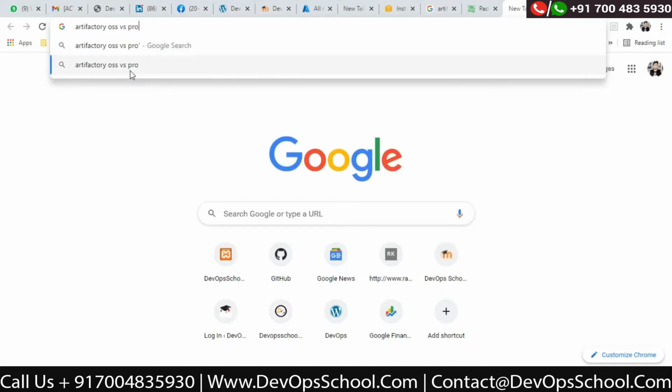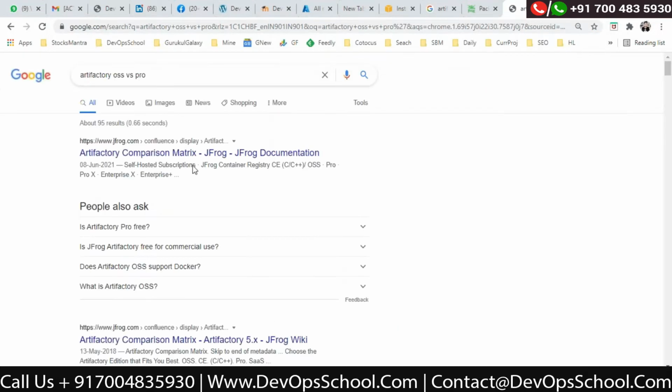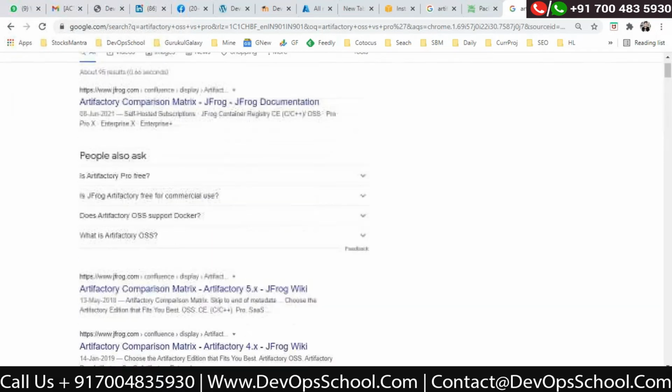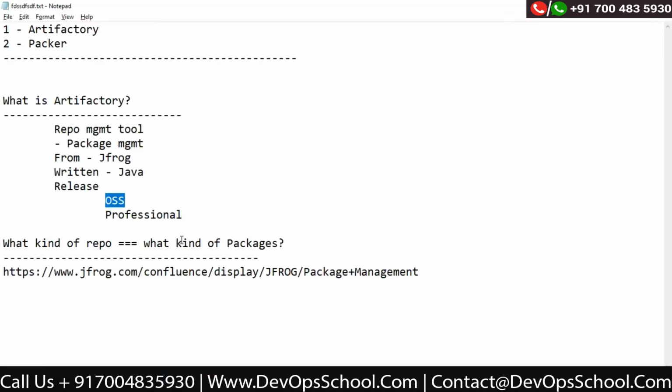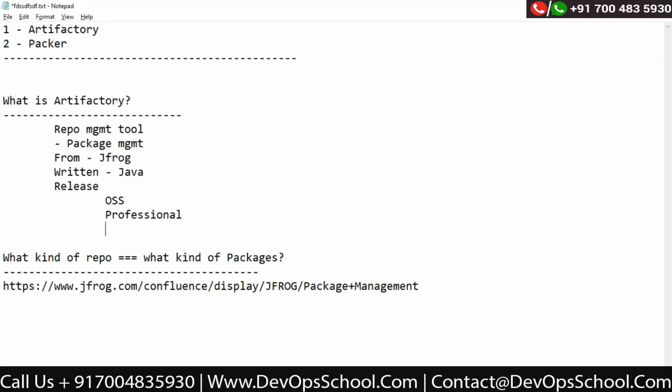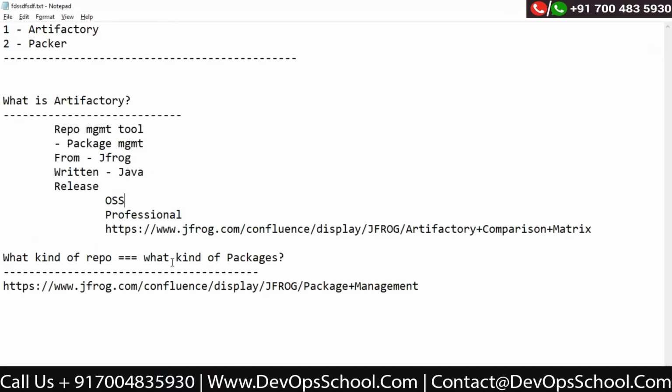Now if you see here, this URL will have a complete comparison between OSS and professional, but at a high level, one is free and the other is paid.